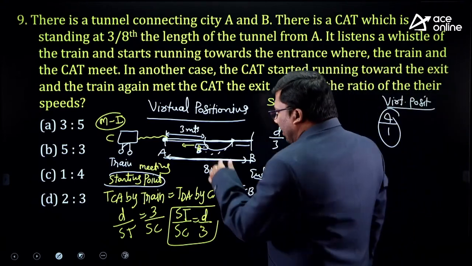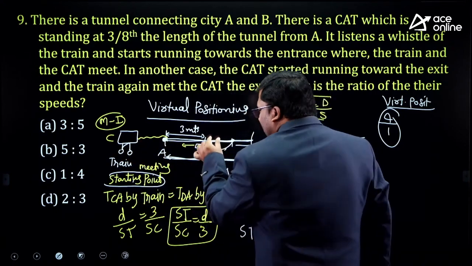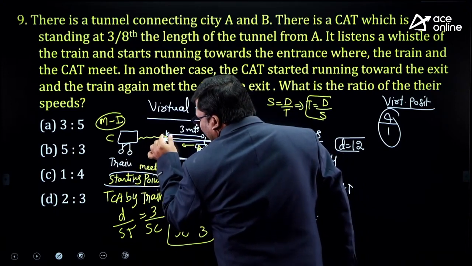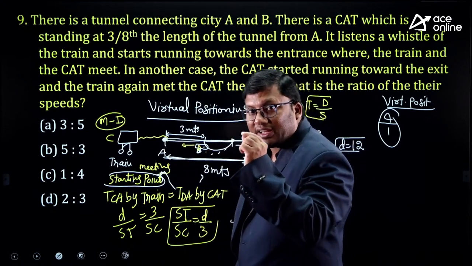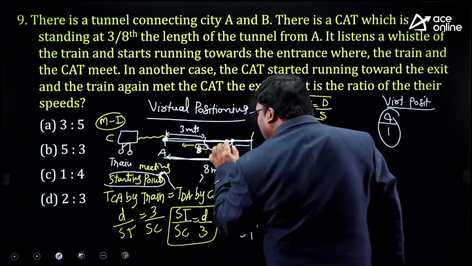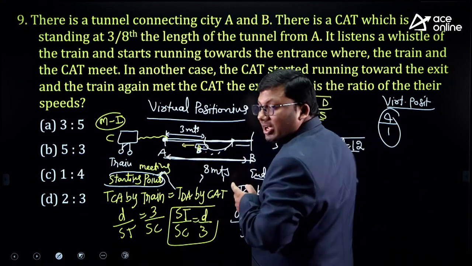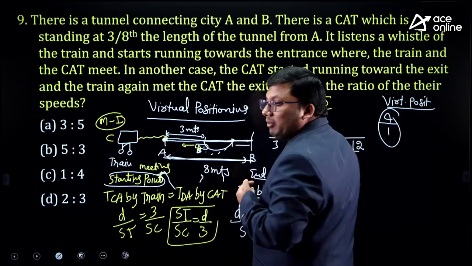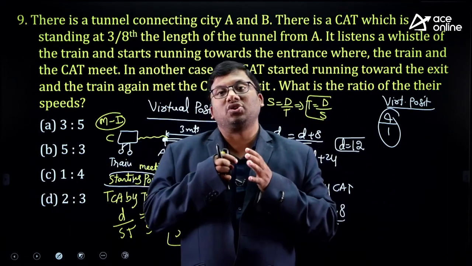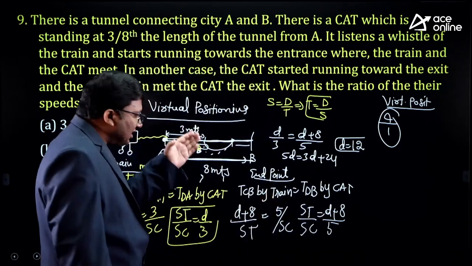Again I am explaining. Cat is here, train is here. Train has to meet the cat at the starting point. That means the cat travels 3 meters forward, comes here. Train comes here. Train will meet the cat here. Assume instead of the cat going in the forward direction, make it go in the backward direction. The train is here, the entire 8 it has to cover, and the cat has to travel the remaining 2. What is 8 by 2? 4 is to 1.